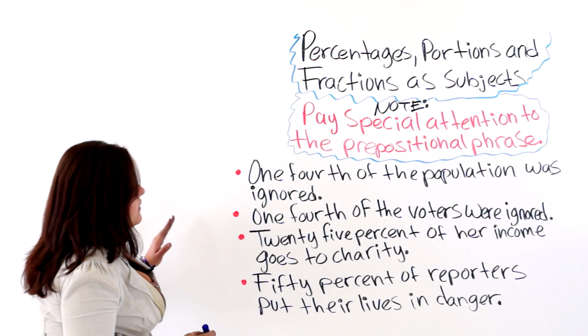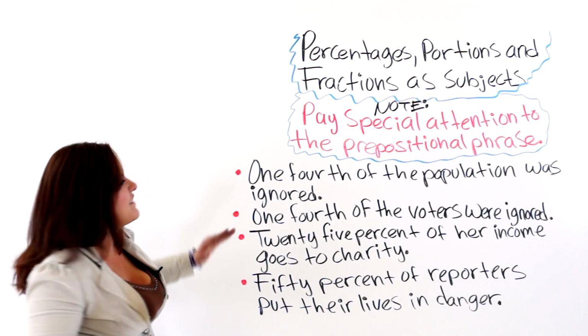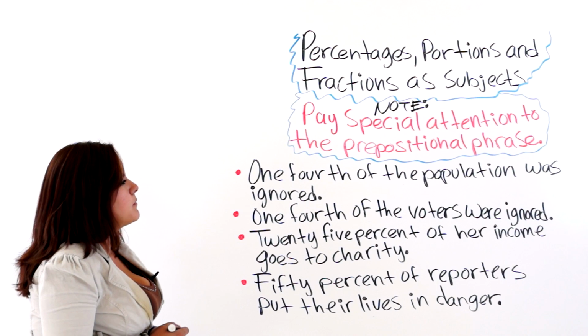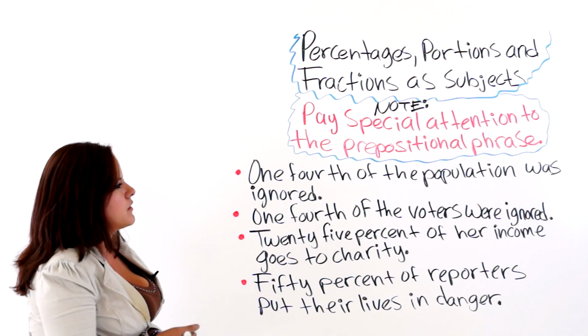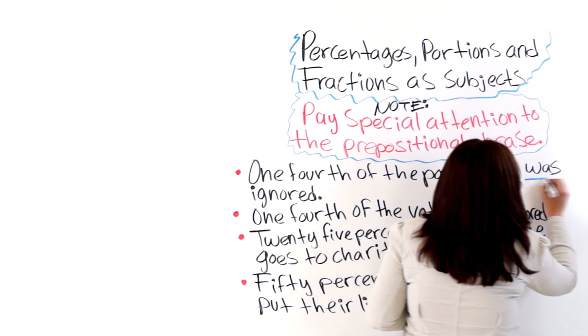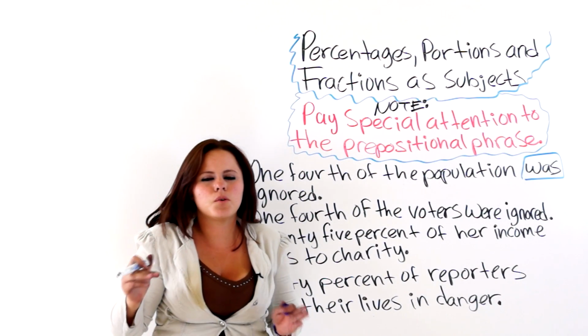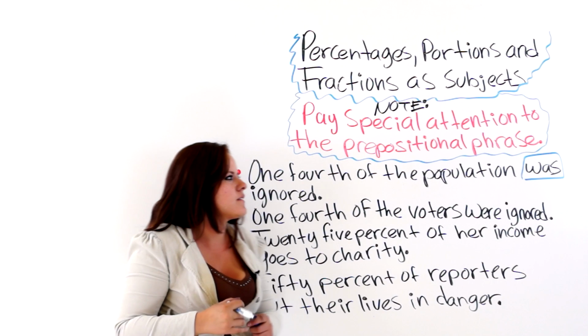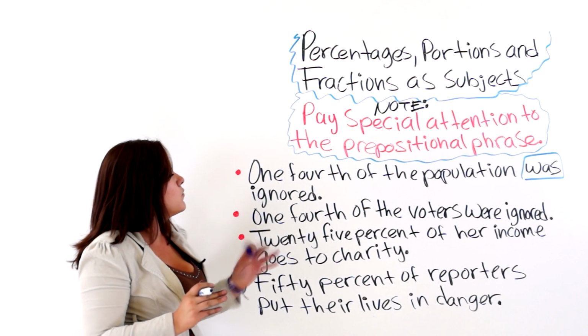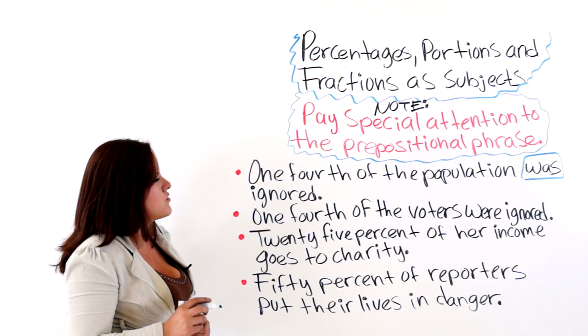The first example says, 1/4 of the population was ignored. As you can see here, I am using the singular form of the verb be in past, was, okay? 1/4 of the population.